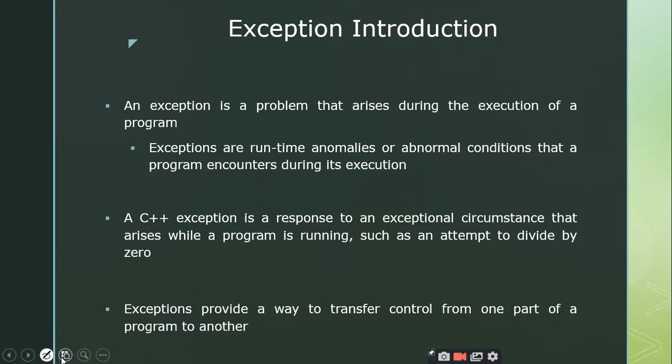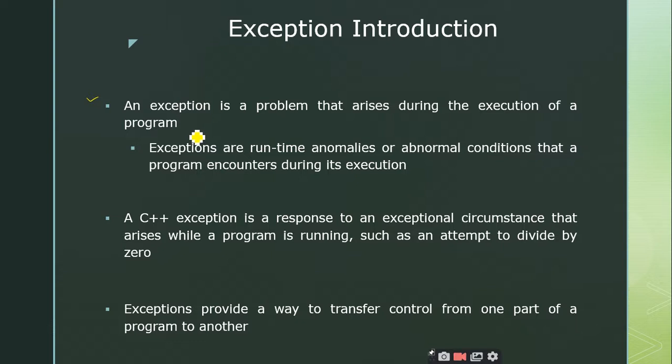So yesterday we went through exceptions, right? We can say that a runtime error is called an exception, right? An exception by definition is a problem that is encountered during the execution of a program, right? Any exception, any error, or anything that makes the program terminate abruptly, or it won't give some output, such types of situations or events, we call them errors, right? Here also an exception is a problem that arises during the execution of a program.